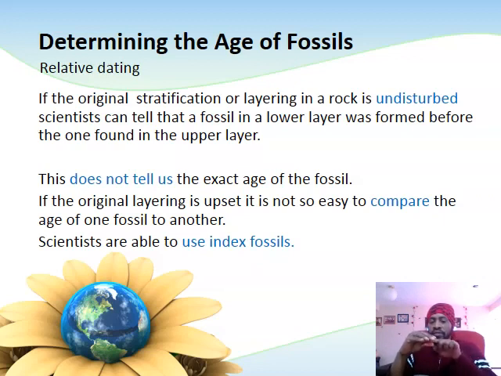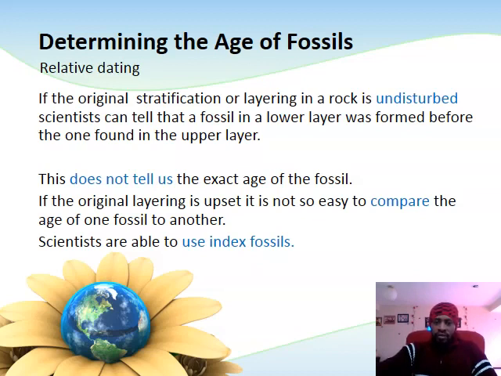And if a fossil is found in this particular layer, it means that it was surely formed within the period when that layer was formed. It then means if that natural arrangement is kept undisturbed, the layering is not disorganized or mixed up such that we have a top layer mixed up with the bottom layer, if everything is kept intact, then we can always